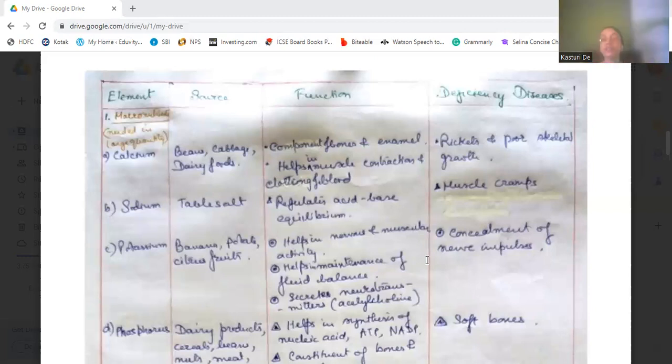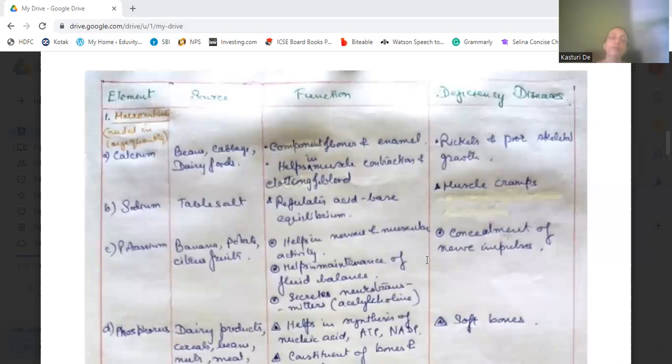And even it secretes neurotransmitters, acetylcholine, that is required for transmission of nerve impulse from one nerve to other nerve in the synapse. Present in the synapse is acetylcholine that is secreted by potassium. So if it is deficient in our body, it can cause concealment of the nerve impulses. That is, the nerve impulses are not correctly transferred from one nerve ending to another nerve.